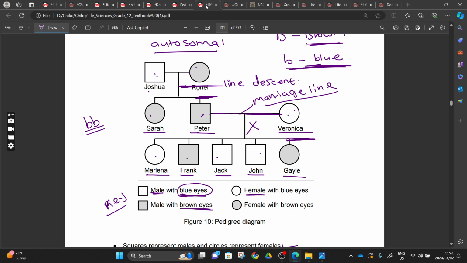So it means that since they have the blue eyes, Marlena has blue eyes and it's caused by a recessive allele. She's going to have a small letter b. Same with Jack, same with John, same with Veronica, same with Joshua.